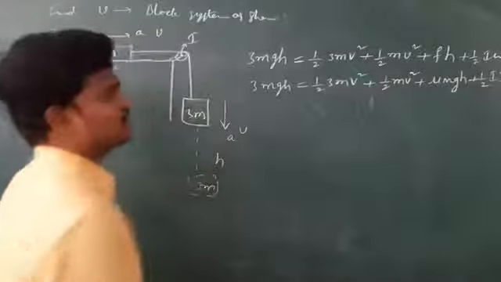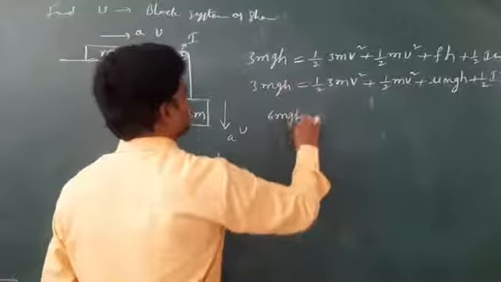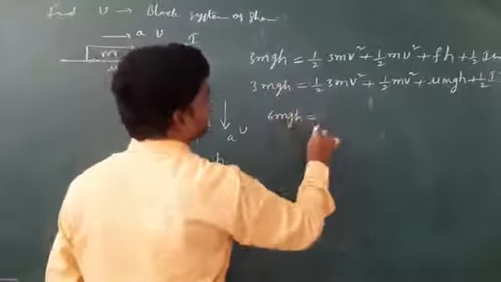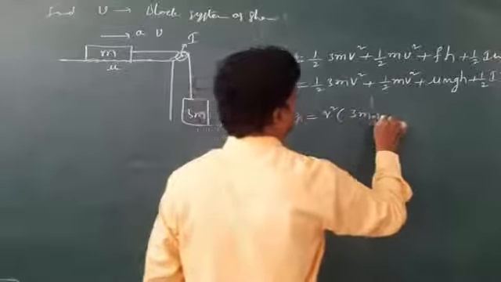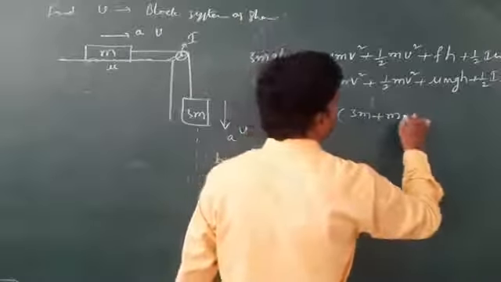So again simplify the equations. Take 2, 6 mgh. You take v square common, 3m plus m plus I by r square, v square anyhow taken common, and mu mgh take left.